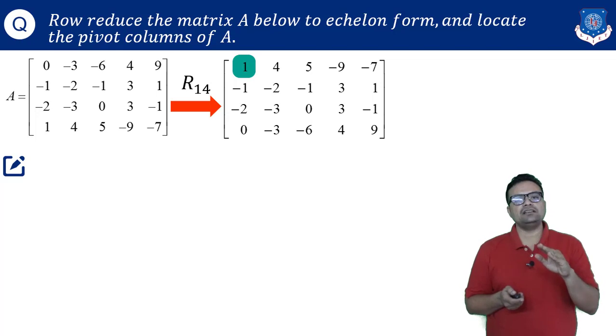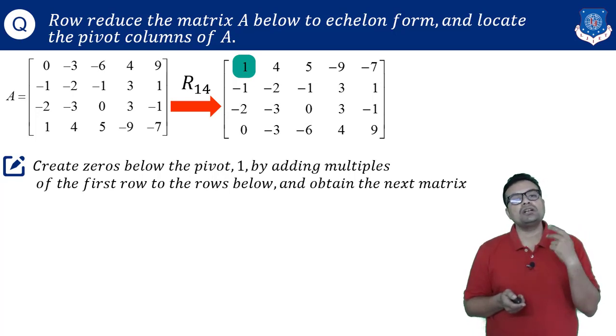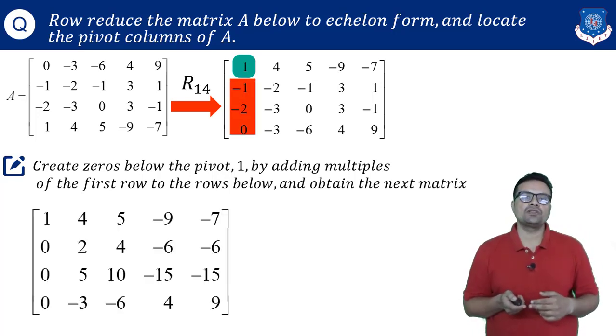Now you can see clearly lower entries are -1, -2 and 0. Last entry is already 0. I need to worry about only -1 and -2. And for that, what can I do? I can add row 1 to row 2. I can add row 1 to row 3, but by multiplying it by 2.